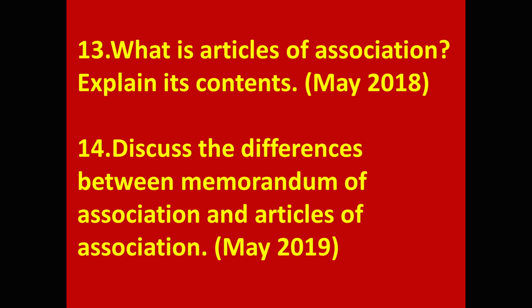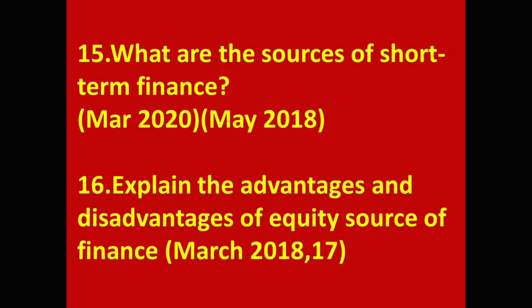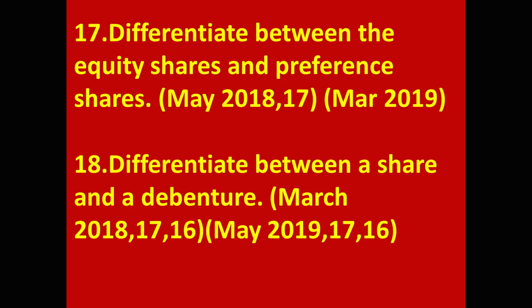Discuss the differences between memorandum of association and articles of association. 15. What are the sources of short-term finance? 16. Explain the advantages and disadvantages of equity source of finance. 17. Differentiate between the equity shares and preference shares.